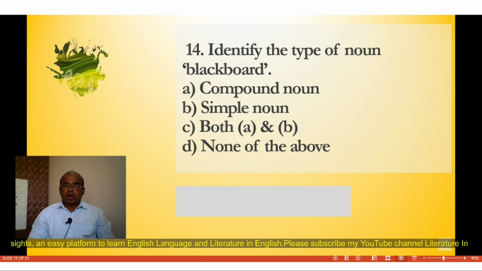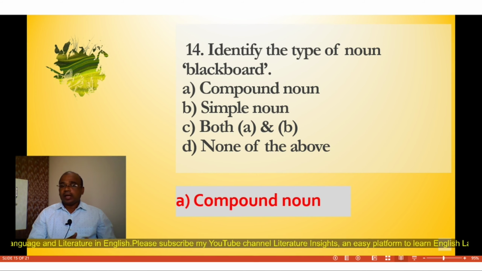Question number 14. Identify the type of noun blackboard. Again four options. A. Compound noun. B. Simple noun. C. Both A and B. D. None of the above. Here students have to identify the type of noun blackboard, and the correct answer is A. Compound noun. The blackboard is a compound noun.